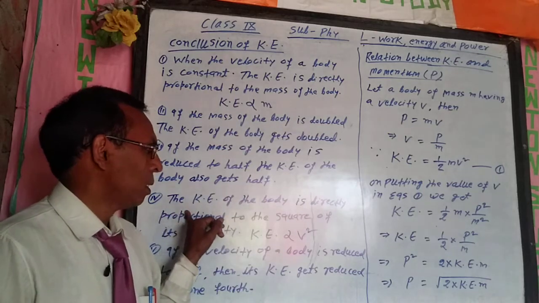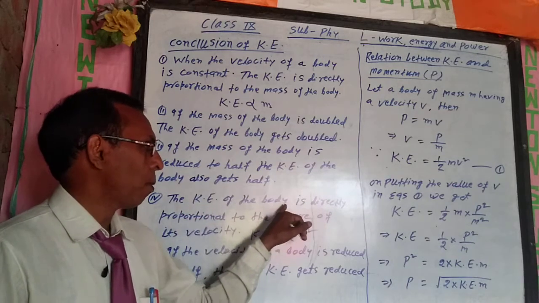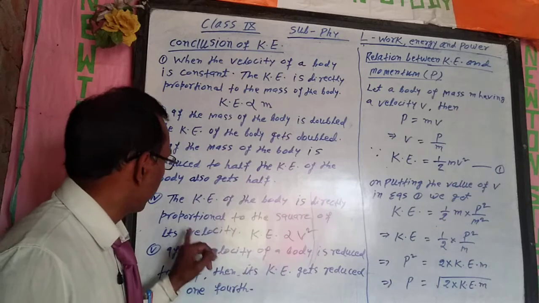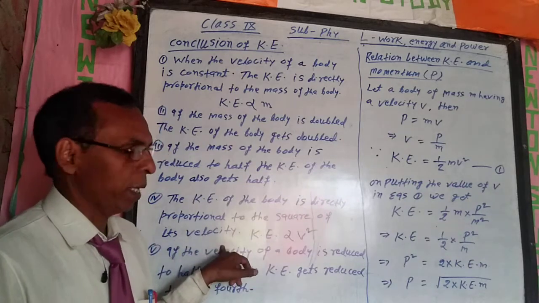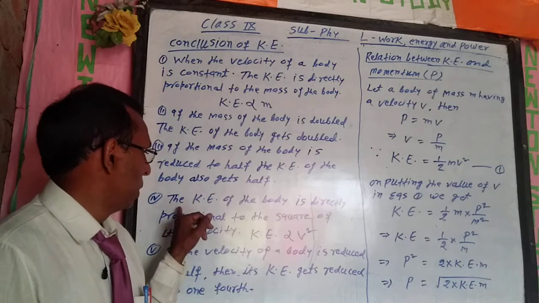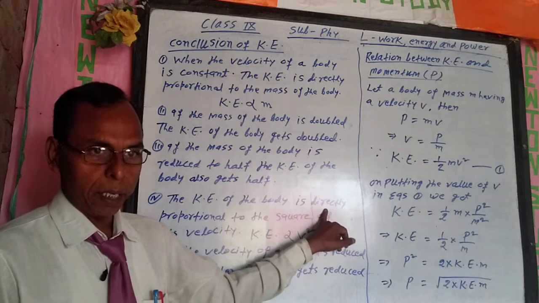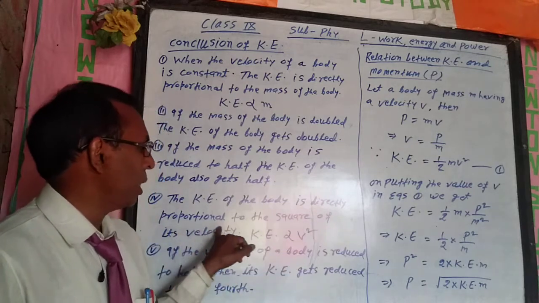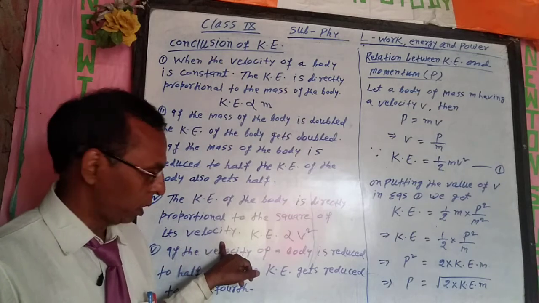Next point: the kinetic energy of the body is directly proportional to the square of its velocity.